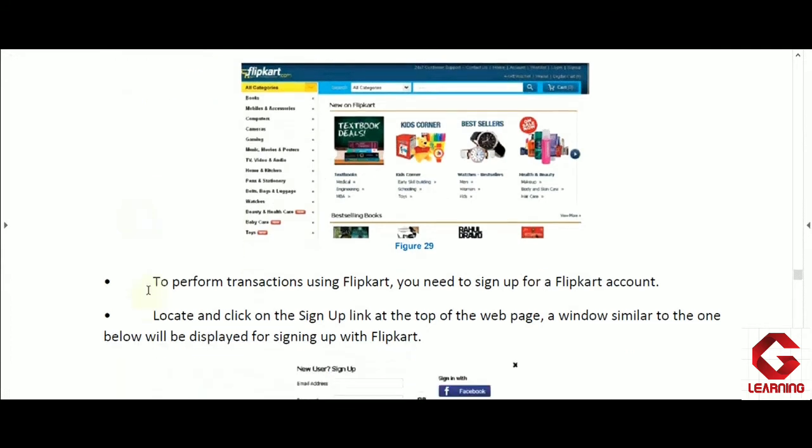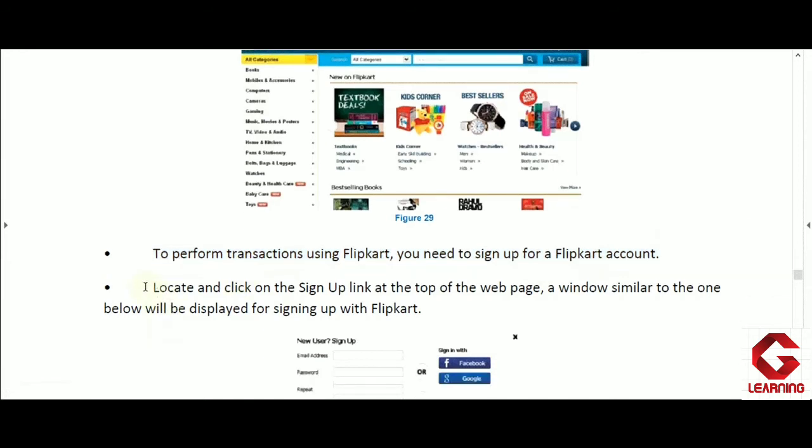Now after that, if we want to purchase a product from this Flipkart online shopping store, first of all we have to create here one account, and that is called sign up. So first of all we have to complete here sign up process, and then we will be able to purchase here, or we will be able to order one product here in Flipkart online shopping store. So how can we complete sign up process, or how can we create our account in Flipkart online shopping store? That is mentioned here in the next step.